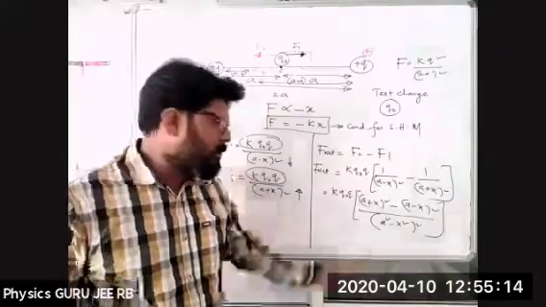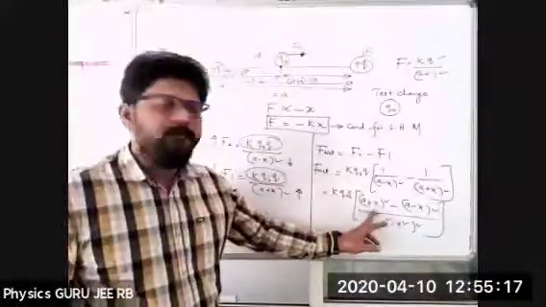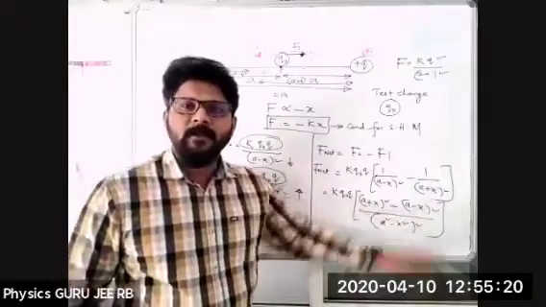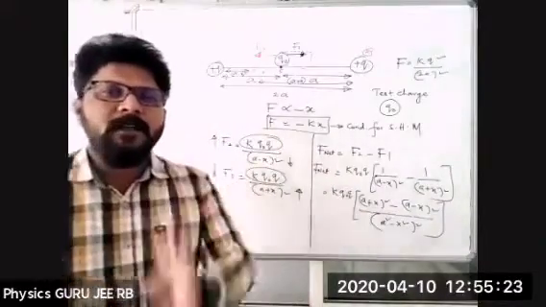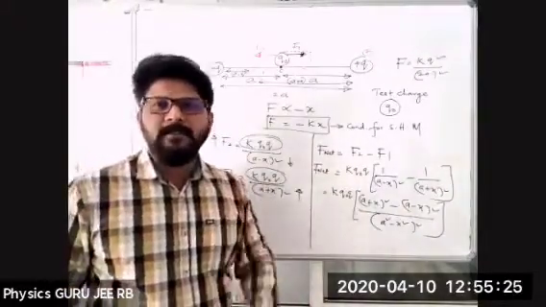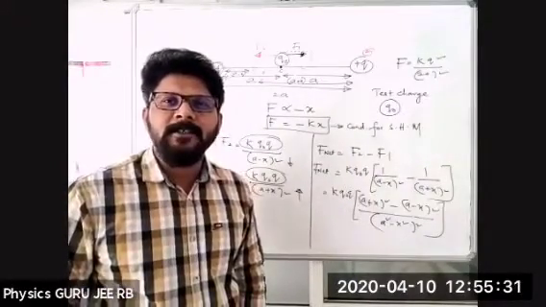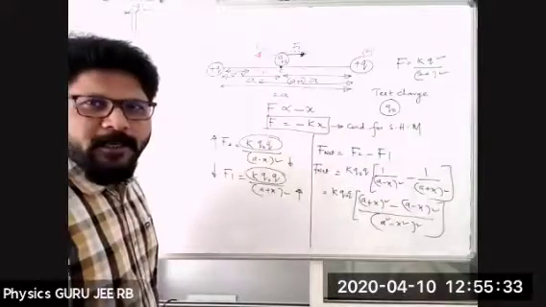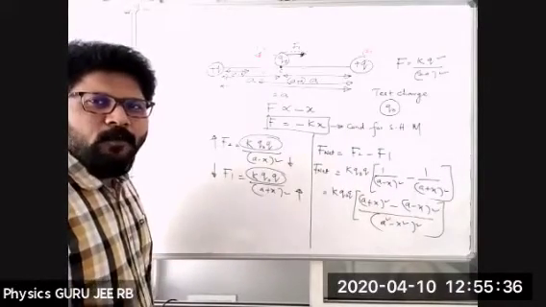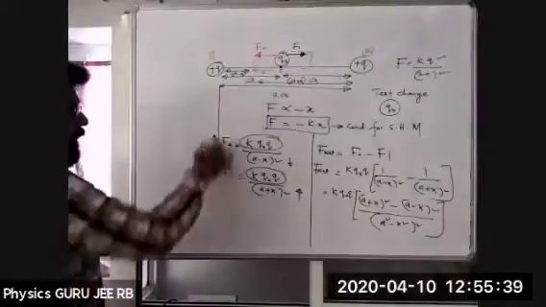Now, direct answer I want. (a plus x) whole square minus (a minus x) whole square. If you solve, what is the final result? Say it once. 4ax. Very good answer. 4ax. Directly I can write 4ax.